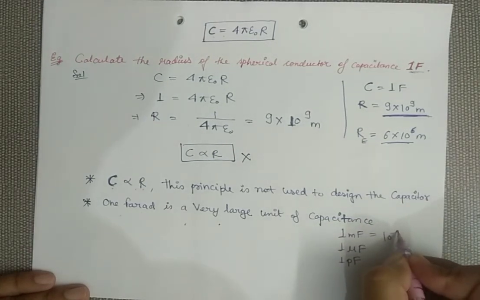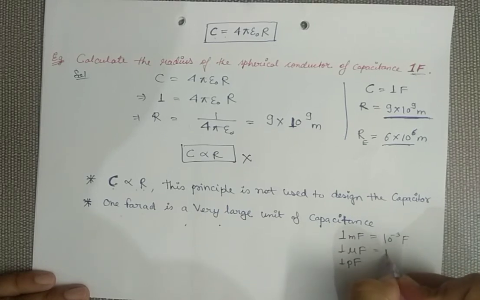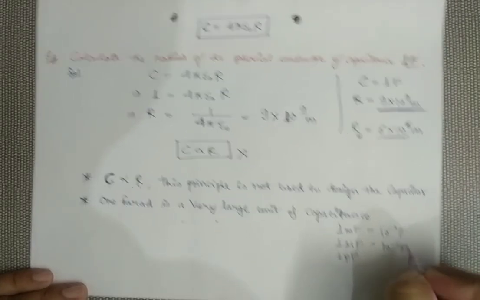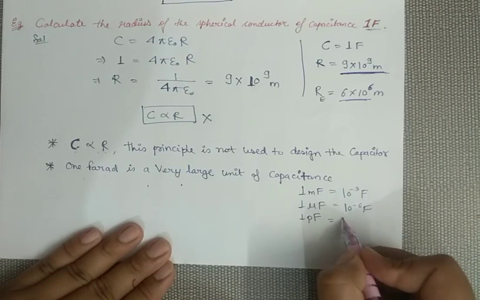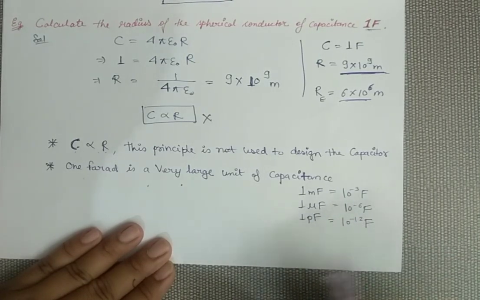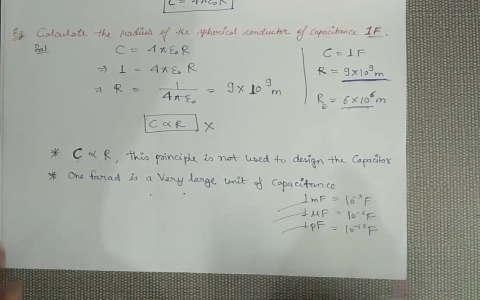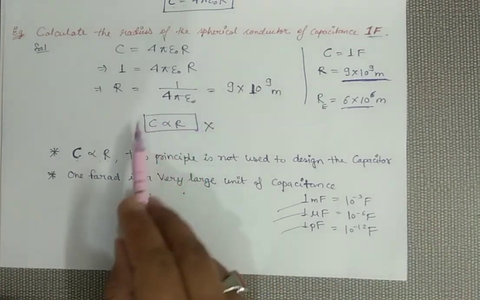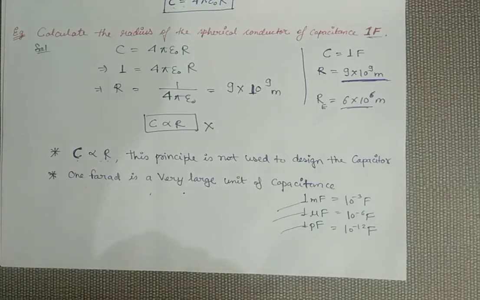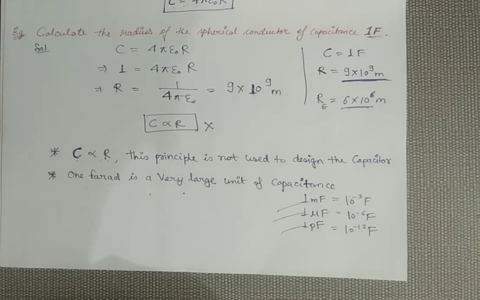Millifarad is 10 to the power minus 3 farad, microfarad is 10 to the power minus 6 farad, and picofarad is 10 to the power minus 12 farad. So in numericals we are going to see basically milli, micro or pico. And secondly, C proportional to R: with this concept you cannot design a capacitance of larger value. So in my next lecture I am going to discuss what principle we shall use to design the capacitance. So just go through this topic and let's see in the next lecture how to design a capacitance.